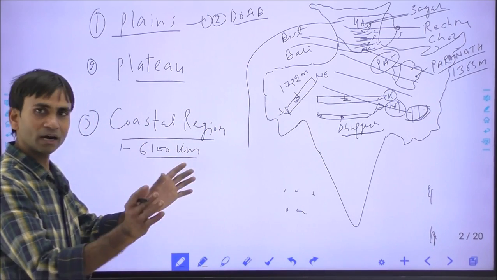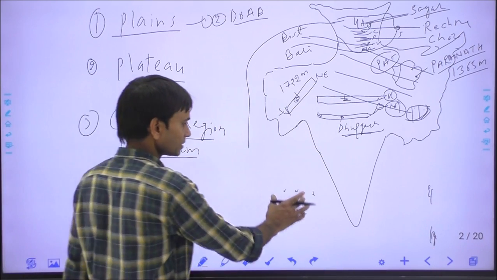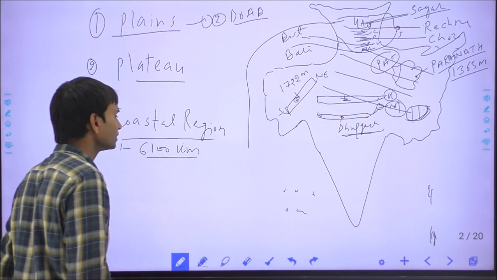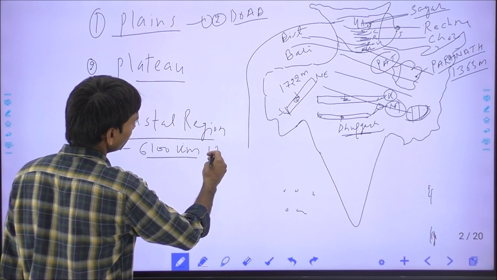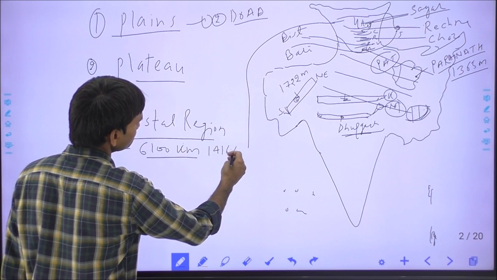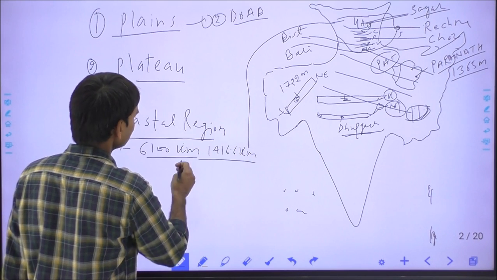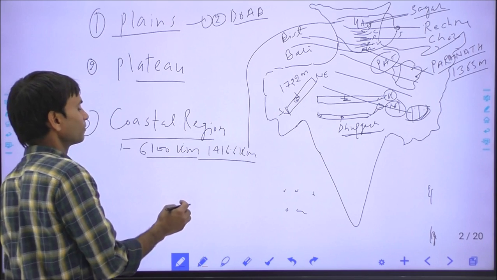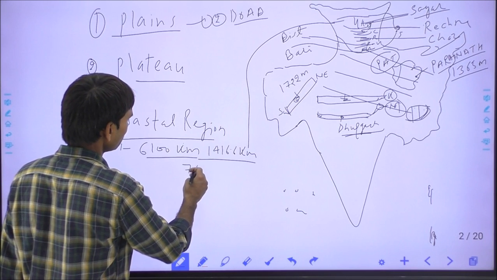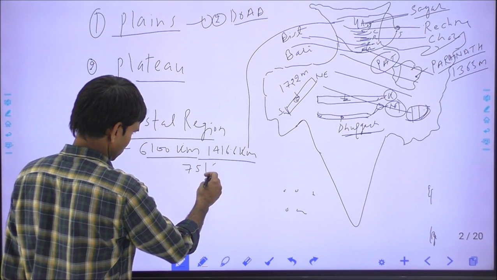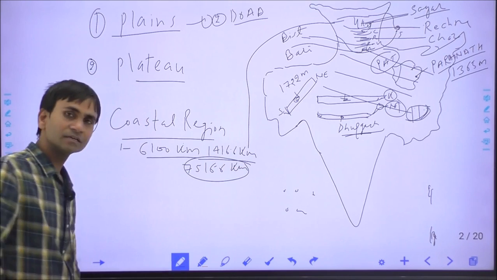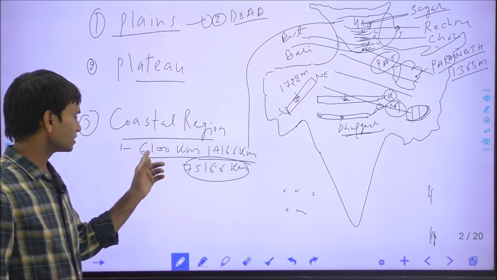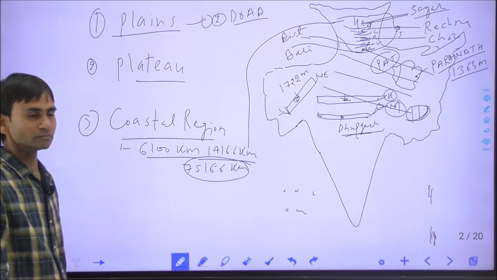When we include the length of these islands coastal line, which is about 1416.6 kilometer, the total coastal line of India is about 7516.6 kilometer, right? So this question is generally asked, but the main coastal line is about 6100 kilometer long.